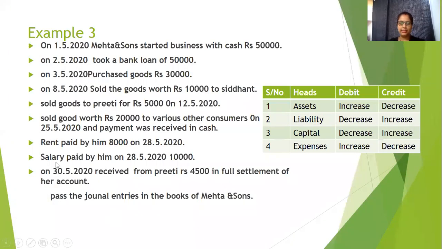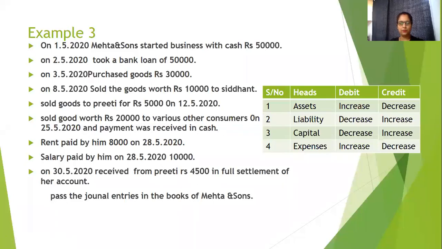Now, the salary I discussed on 30/5/2020: received from Preeti rupees 4,500 in full settlement of her account. So Preeti was our debtor. Now Preeti is giving us cash, but she is not giving us the entire amount. 500 is discount which we are allowing to Preeti because she is only able to pay 4,500.